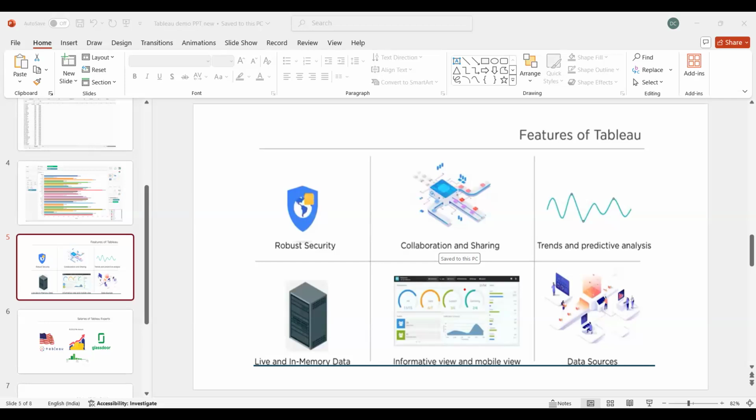So the first thing, as you can see here, is robust security. To create any visualizations, obviously we need to keep our data in Tableau. Clients need to trust the Tableau software. They should definitely be keeping their confidential data in the Tableau software, correct? So here Tableau maintains many security levels so that whatever data we import will be very safe. That is one of the features.